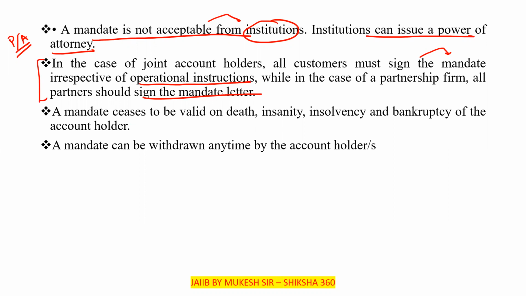Basically you are also giving the power of attorney. A mandate is basically just for a specific purpose, like in an individual account. If a person is not able to come to the bank, they can give a mandate for the checkbook: the checkbook is issued to this person, and I am authorizing this person to sign on my behalf.